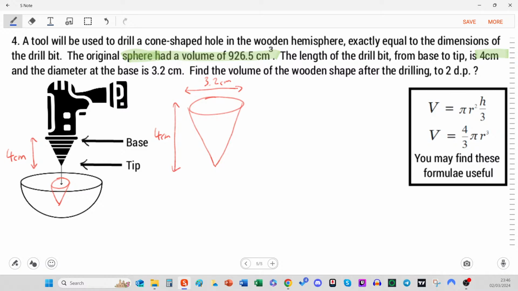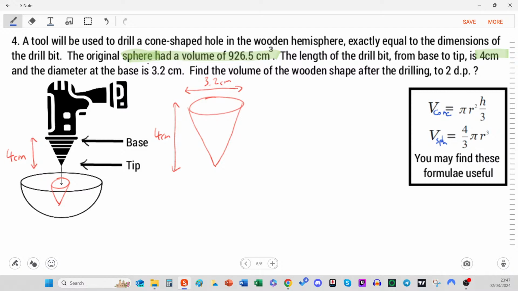Which one is the volume of a sphere? If you pick this one, then you be correct, because this top one is actually the volume of a cone. It's pi r squared h, which is a cylinder, and the cone will always take up a third of the cylinder that surrounds it. So this will be the cone, like that. So let's go for the sphere first.